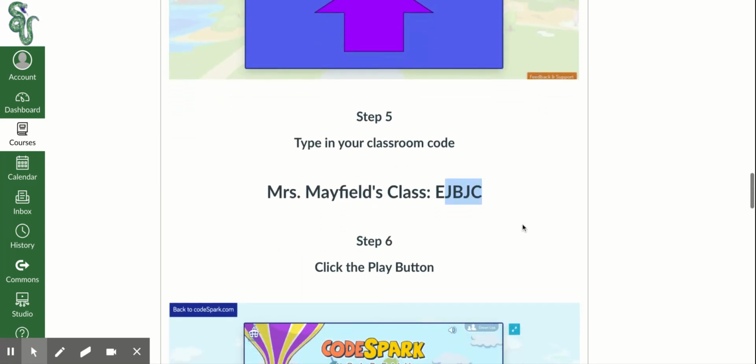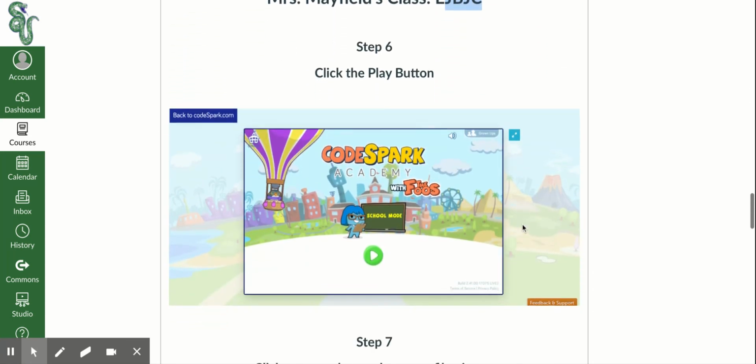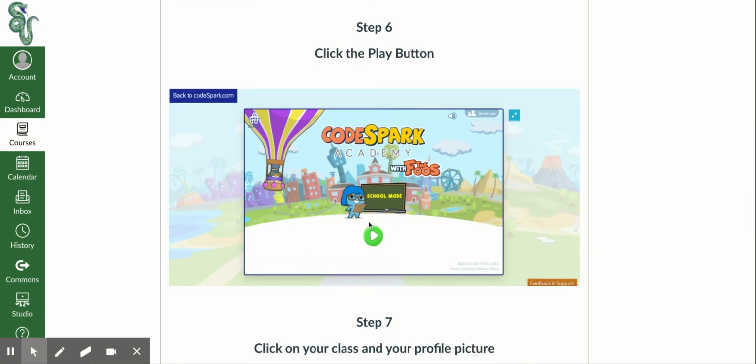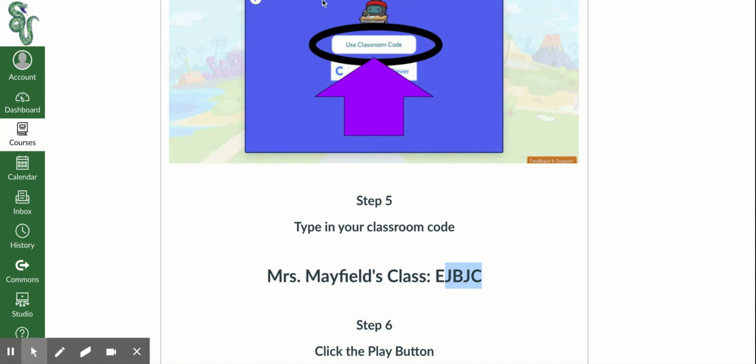So we're going to type in our class code. And then once we do that, we're going to see this play button pop up here, and we want to click on the play button. I'm going to check to see. Oh, here we go. It's loading here. So right here, we want to click on our schools button. We're going to click on students, and we want to click on the classroom code button. And we're going to type in our code. As I told you, our classroom code is right here, EJBJC.